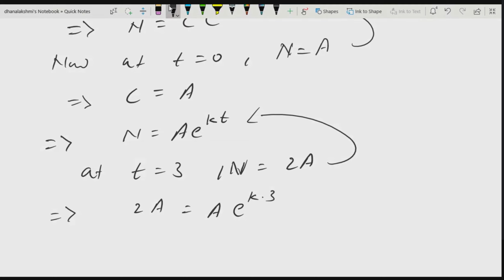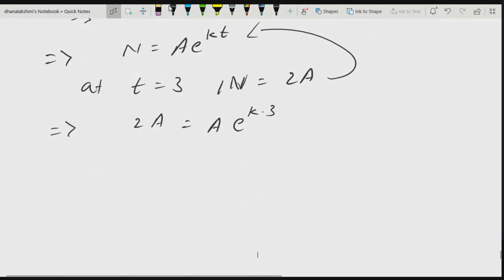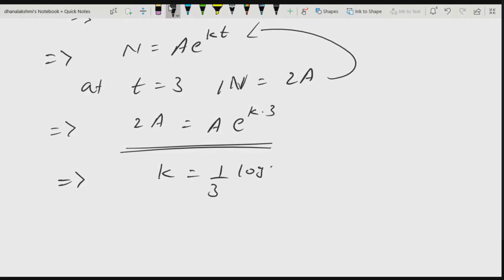But now we need to calculate at t is equal to 9. So first of all, from this tell me what is k value. Simplify this: 1 by 3 log 2. k is 1 by 3 of log 2 to the base e.